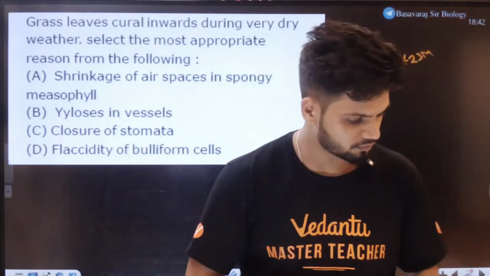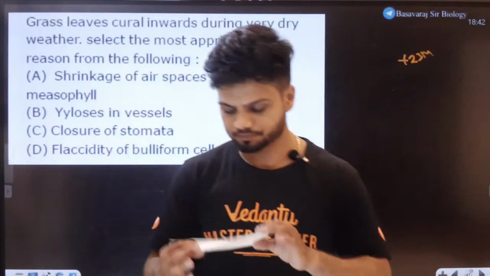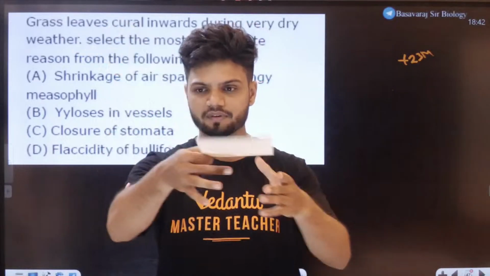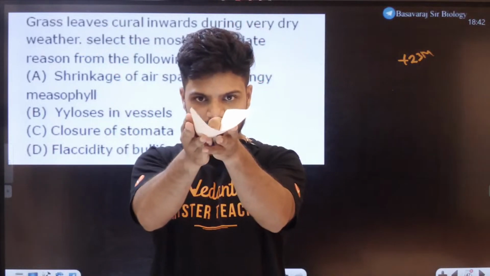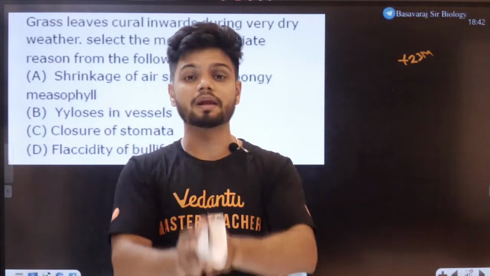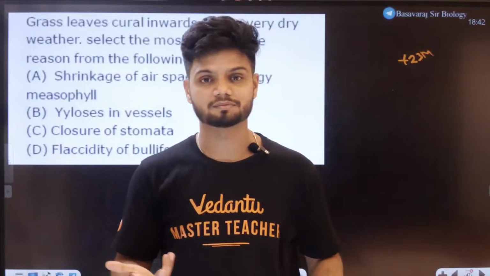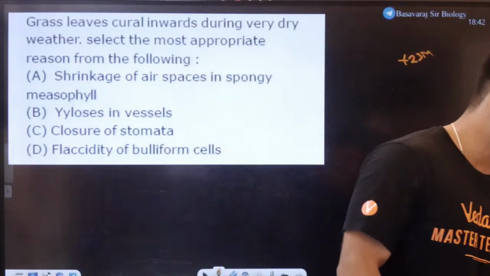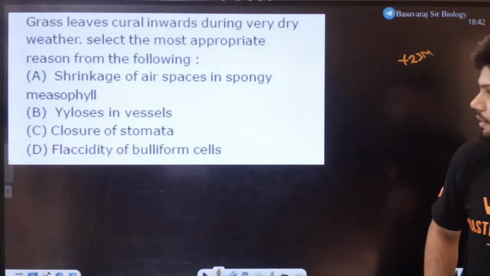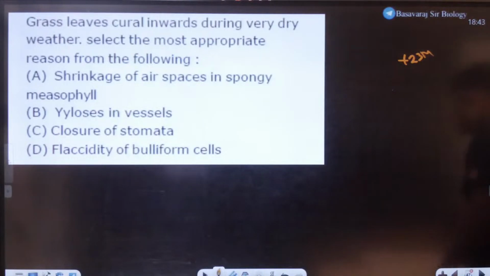Why are they curling? For example, students, let's say this is a grass leaf, it will curl inwards like this whenever there is very little water available. It will start to curl inwards. Why is it happening? The main reason for curling up. Shrinking of air space in spongy mesophyll.